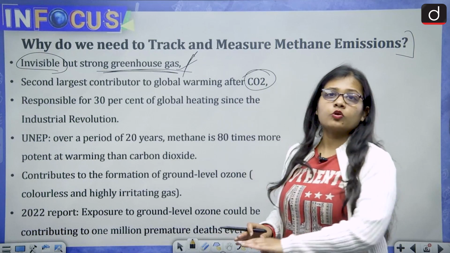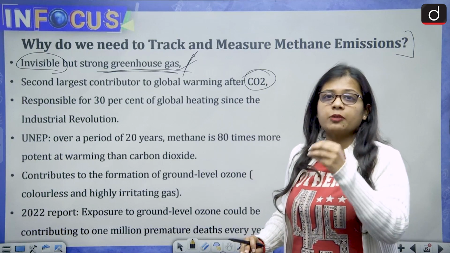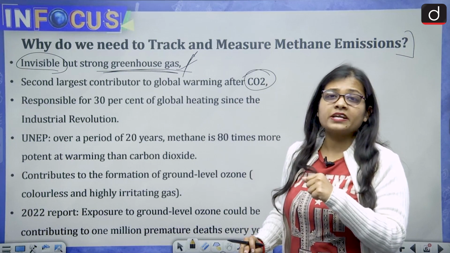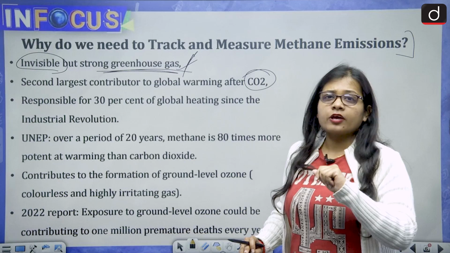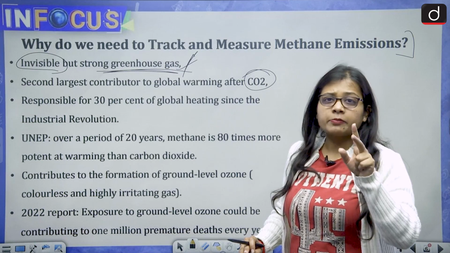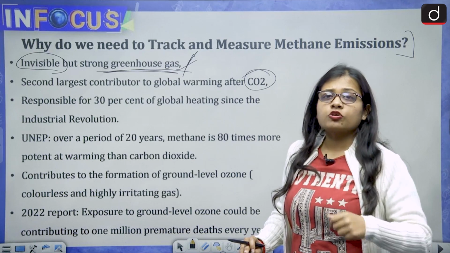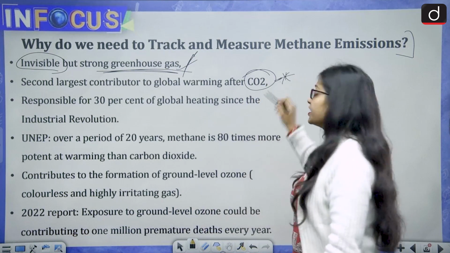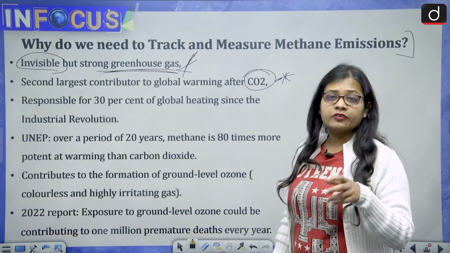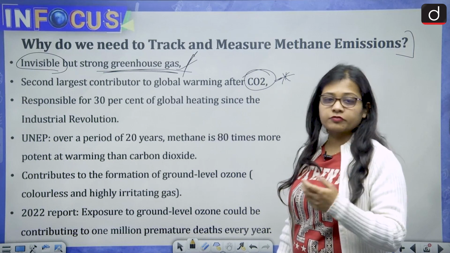When we talk about global warming, these are the gases that help in increasing the global temperature. First is carbon dioxide, and after carbon dioxide, the second largest contributor is methane. This makes it very dangerous for the world, the environment and the atmosphere.